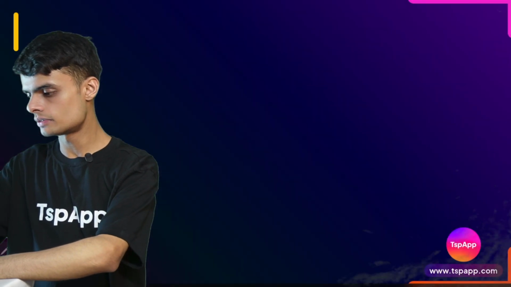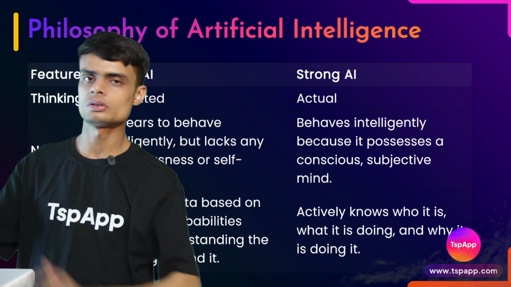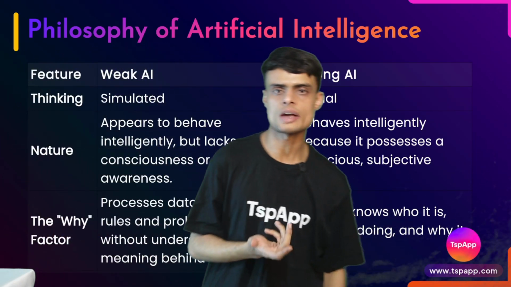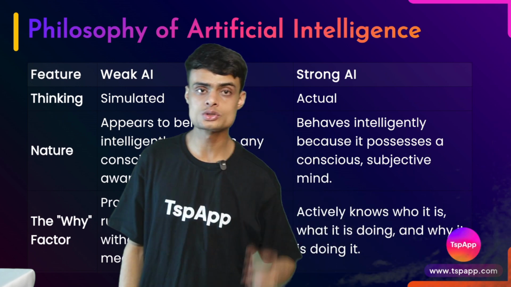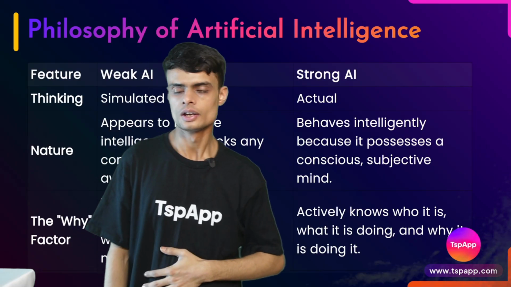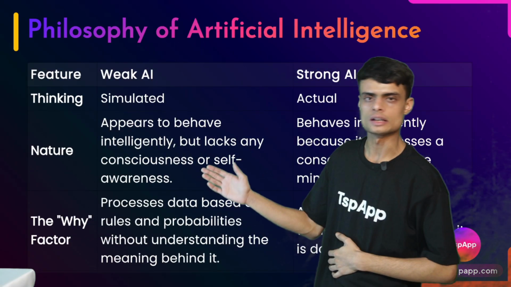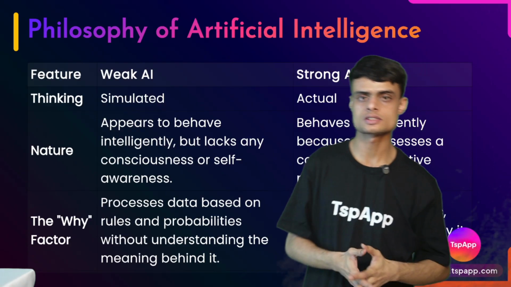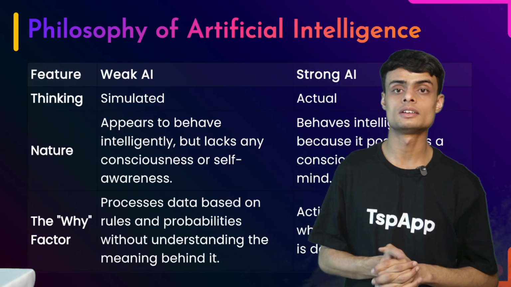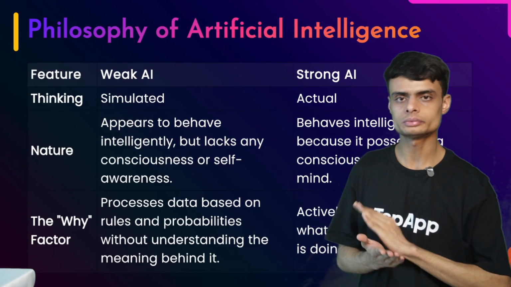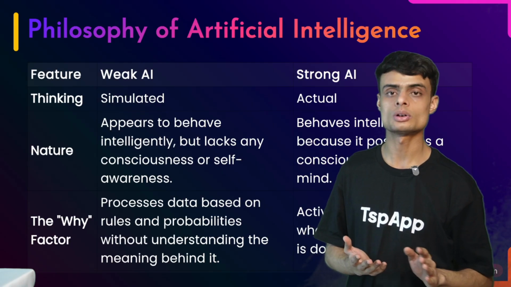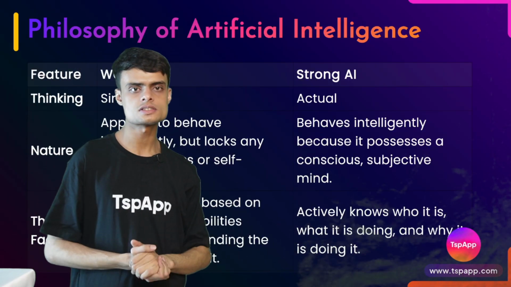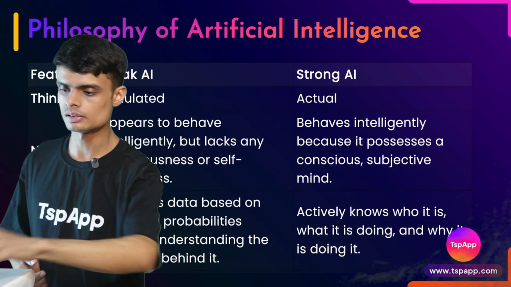Now we will see the difference between weak AI and strong AI. Weak, as the name suggests, the thinking is weak, it is simulated, whereas a strong AI is actually thinking about what it is doing. Okay, nature: it appears to behave intelligently, but it actually lacks consciousness. It is just mimicking, it is just acting as if it is intelligent, but in reality it has no awareness, no consciousness. It is not living. And in strong AI's case, it will have some kind of intelligence, but it is still a hypothetical thing.